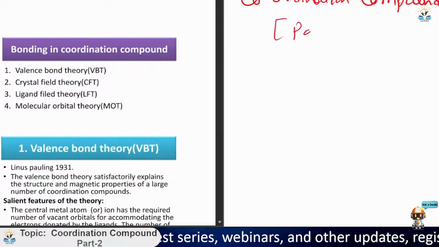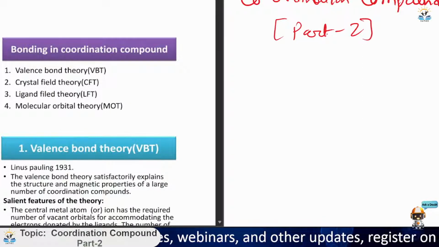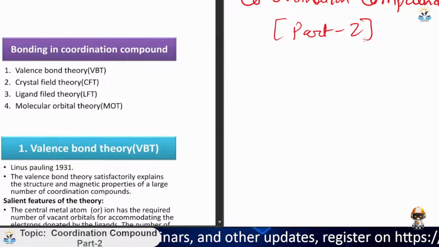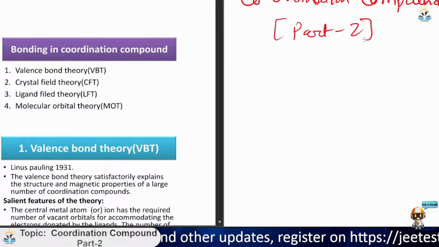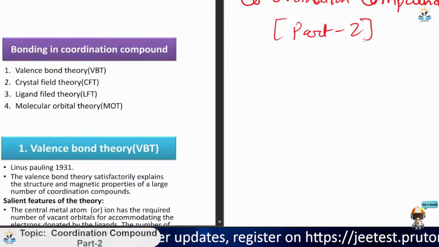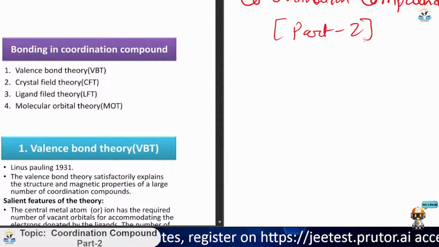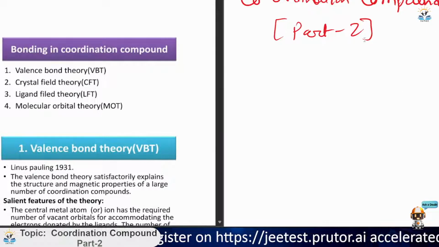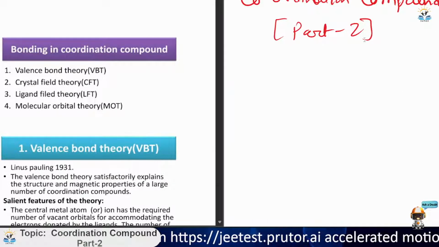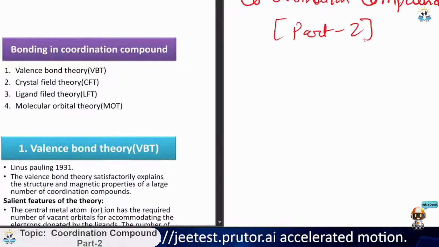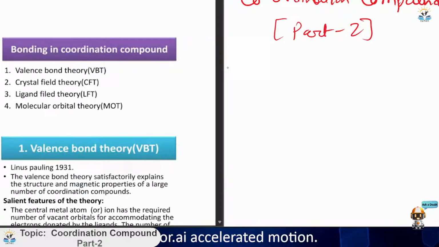This is part 2. In this lecture we will discuss some of the concepts related to bonding in coordination compounds, that contains basically the valence bond theory. You have heard about this. Crystal field theory and ligand field theory are normally not taught in 11th class, so it will be our new part. We will focus on these two.